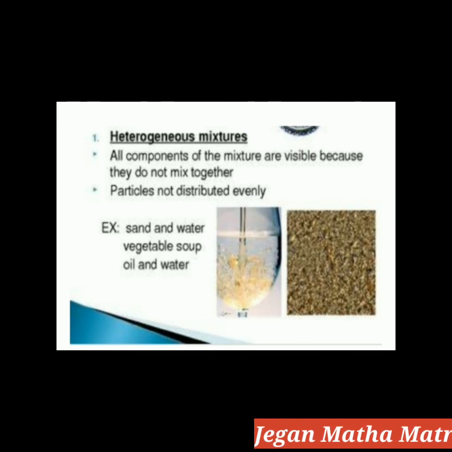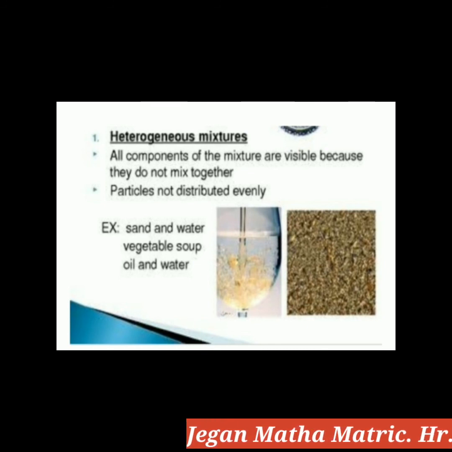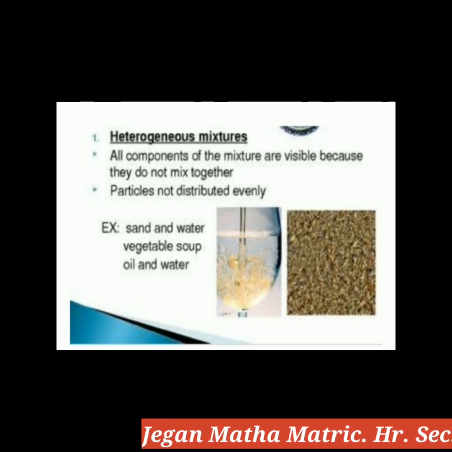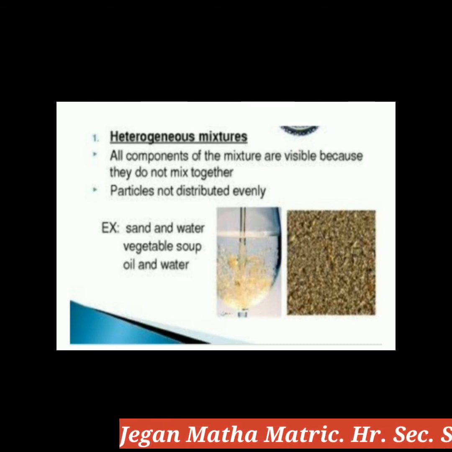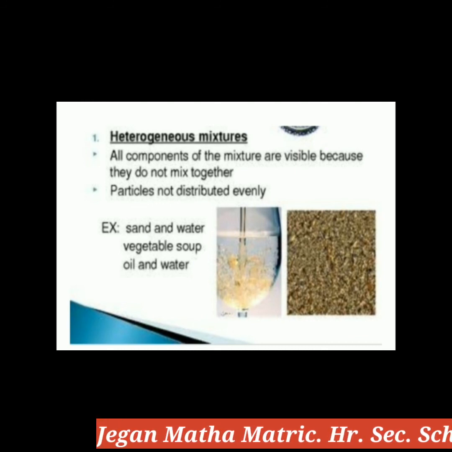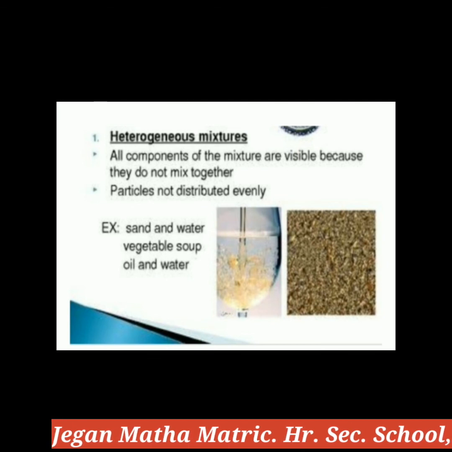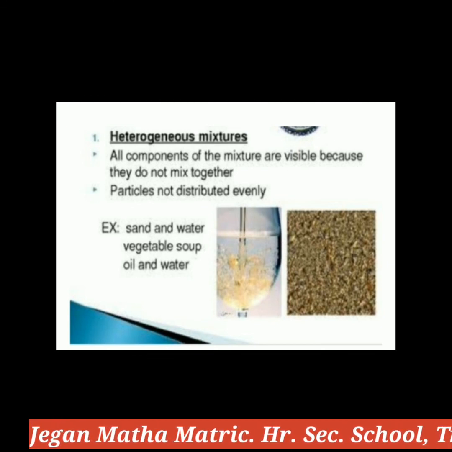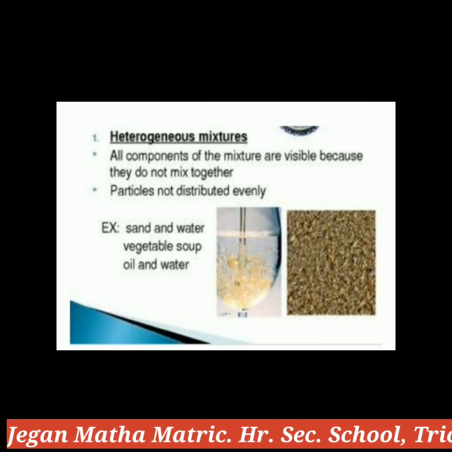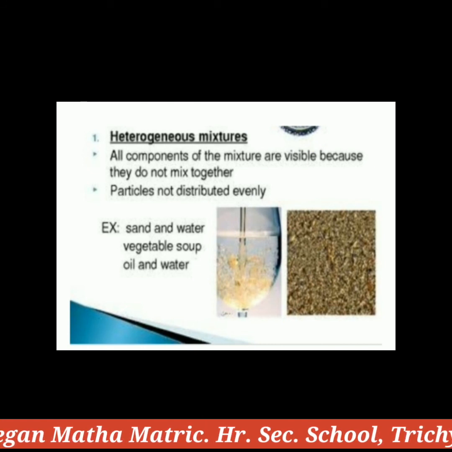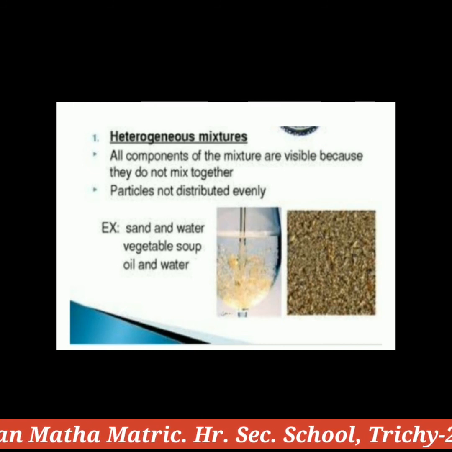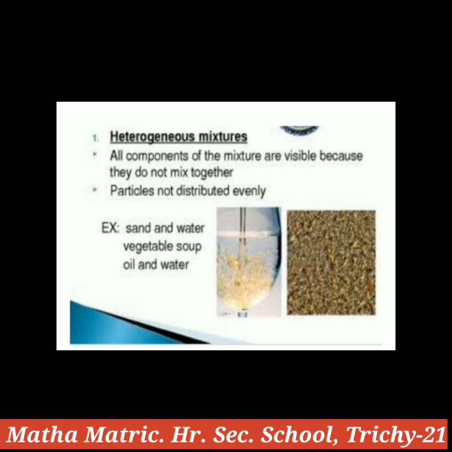Okay students, what do you mean by heterogeneous mixtures? In heterogeneous mixtures the components can be seen separately. It does not have a uniform composition. What are the examples of heterogeneous mixtures? A mixture of sulfur and iron filings, a mixture of oil and water.